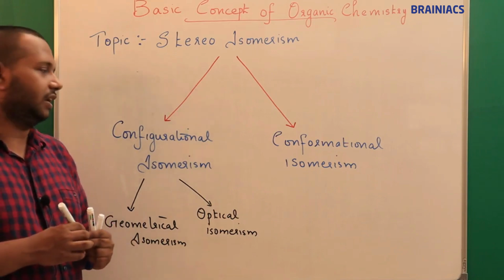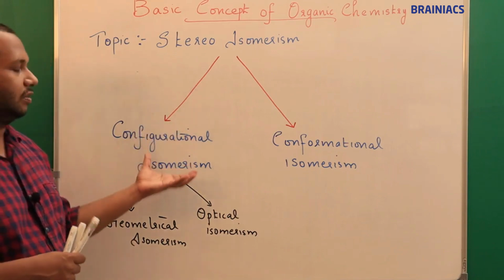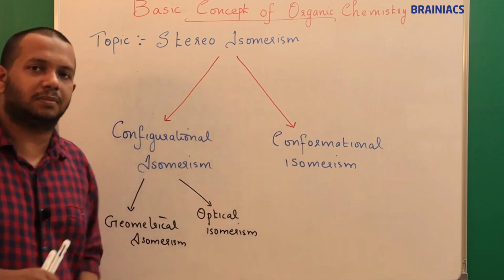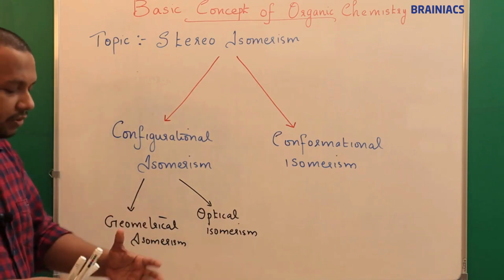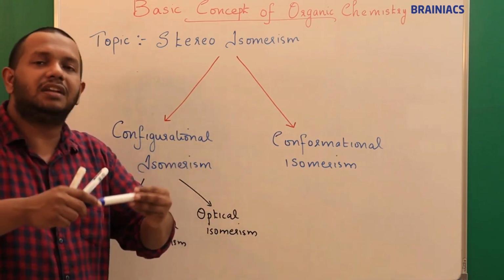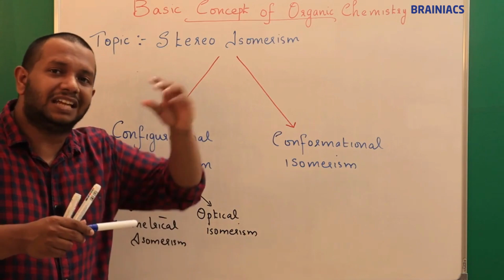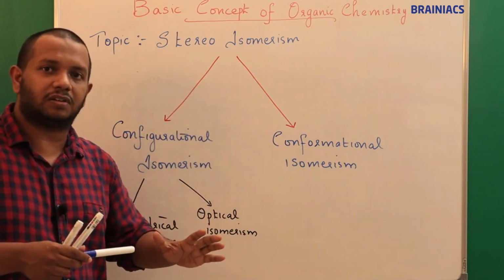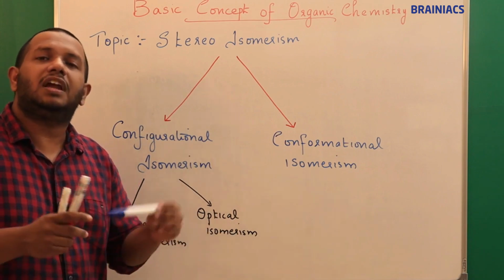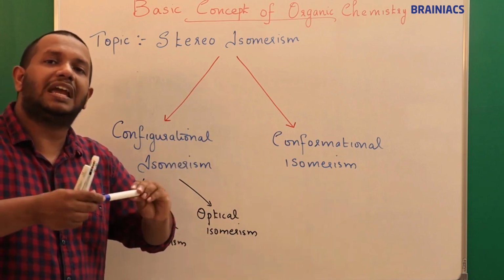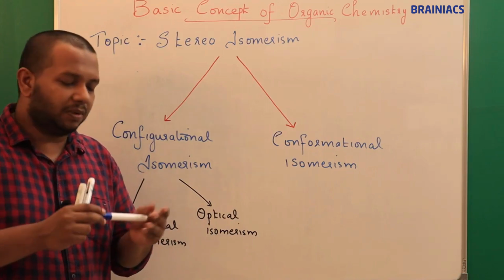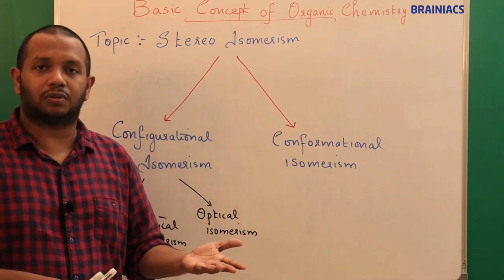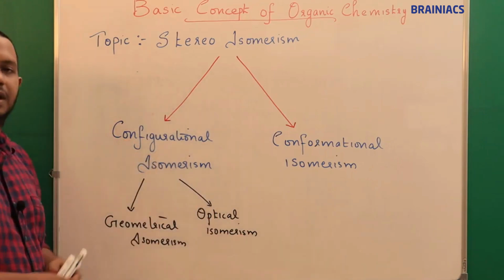Configurational isomerism is exhibited by a group of compounds whose atoms change their orientation in space, but not due to any rotation. That means there is restricted rotation. Then those sort of configurational isomers are called geometrical isomers.